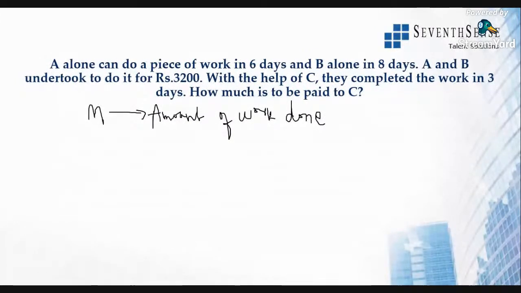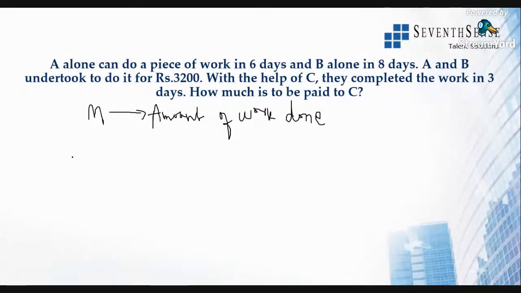Now, if A alone can do a piece of work in 6 days, B alone can do a piece of work in 8 days, with the help of C, they completed the work in 3 days. So, how much is to be paid to C? All right, find out how much amount of work he will do. Simple question.